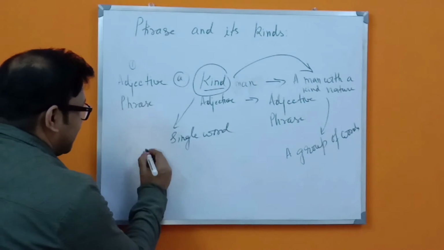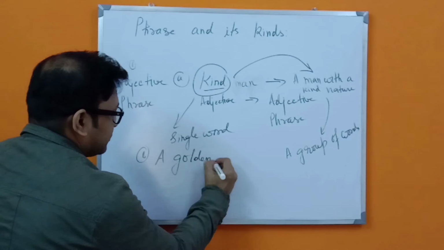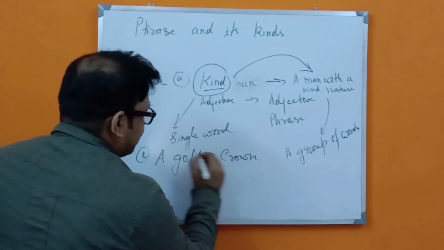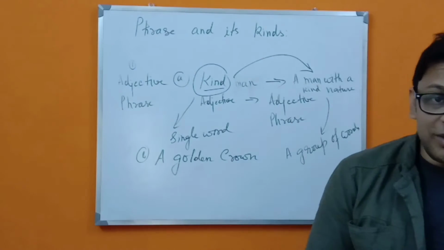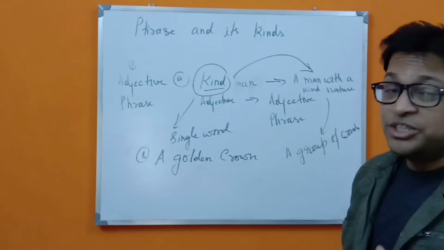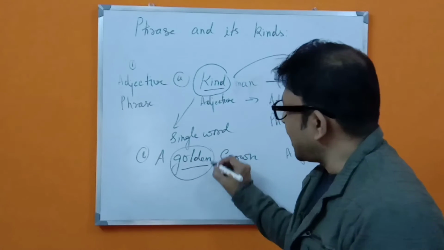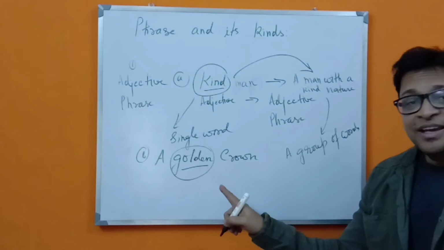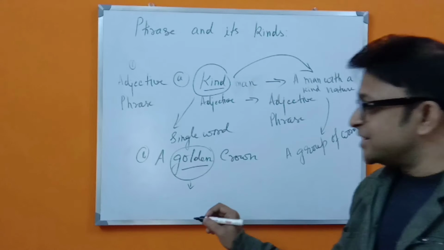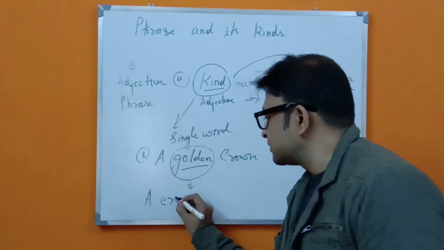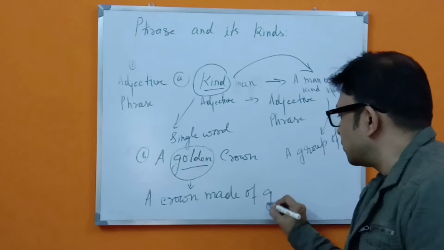Suppose, next example, a golden crown. That means a crown which is made of gold. So this is a single adjective. Now we have to transform this into an adjective phrase. So how are you going to write this? It is easy. A crown made of gold.